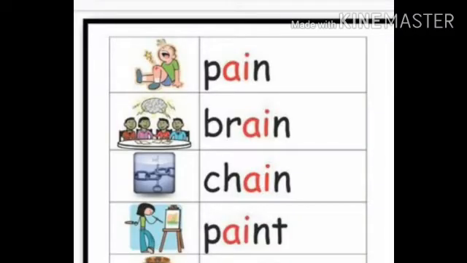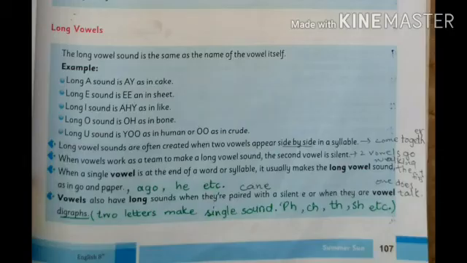It means when two vowels come together, they make a long vowel sound. When vowels work as a team, meaning when they come together to make a long vowel sound, the second vowel is silent. Do you remember your childhood song? Two vowels go walking, the first one does the talking.